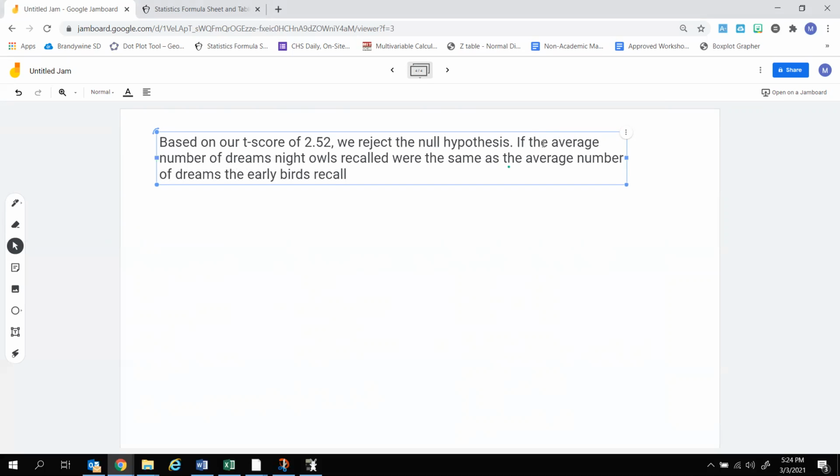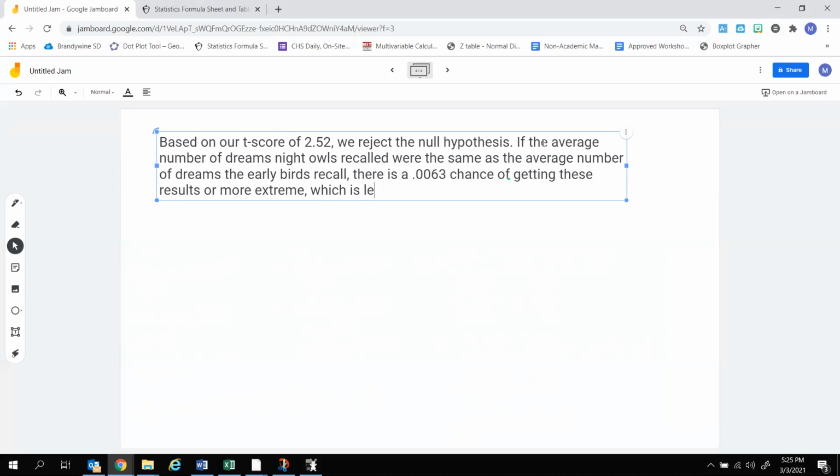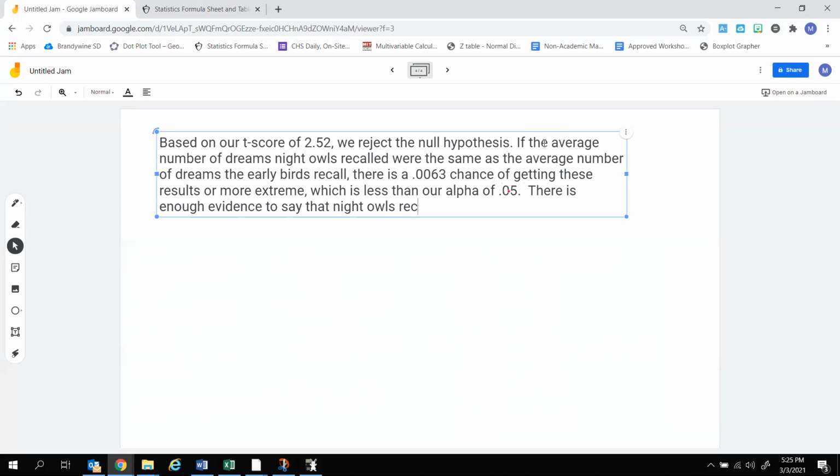So restating the null hypothesis in context, there is a 0.0063 chance of getting these results or more extreme, which is less than our alpha of 0.05. There is enough evidence to say that night owls recall more dreams than early birds on average.